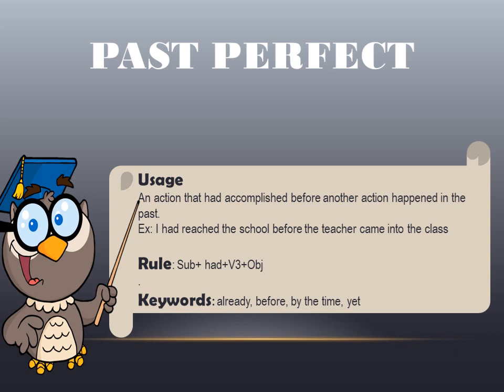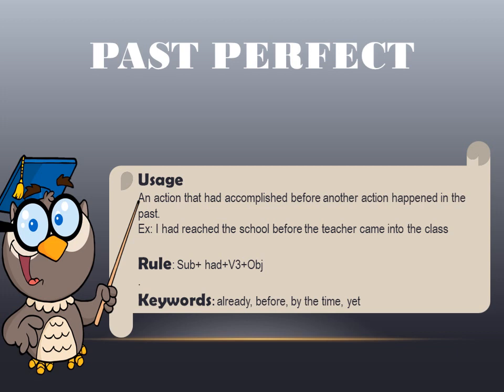So children, you know that in the past continuous, two actions were happening at the same time in the past. But here in the past perfect, one action had already taken place before the another action started. So one action had already completed before another action even started or happened. For example, I had reached the school before the teacher came into the class. So that means before the teacher even entered the class, you had reached the school. So this is the usage and the example.